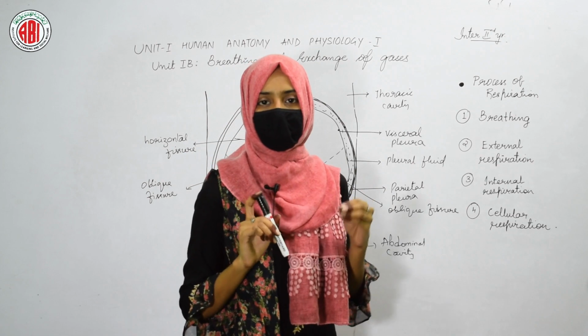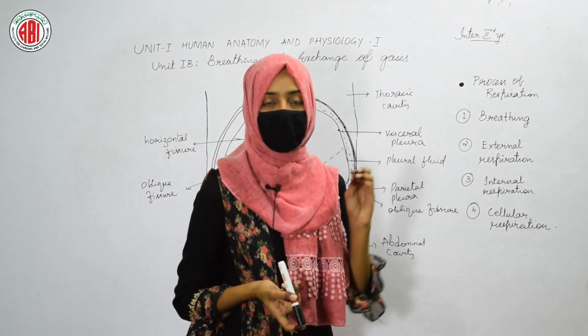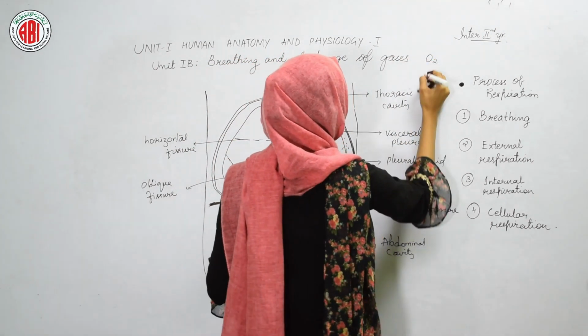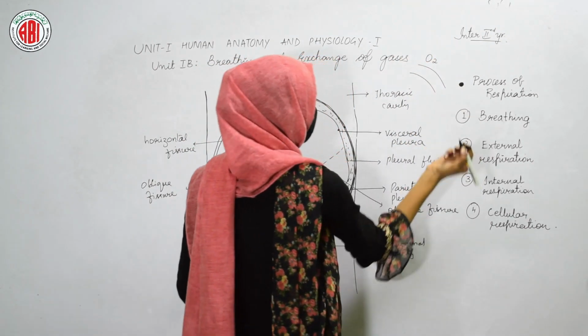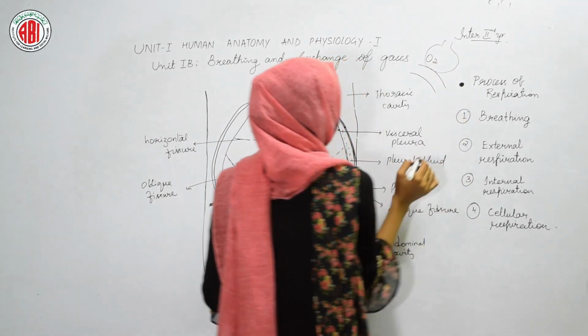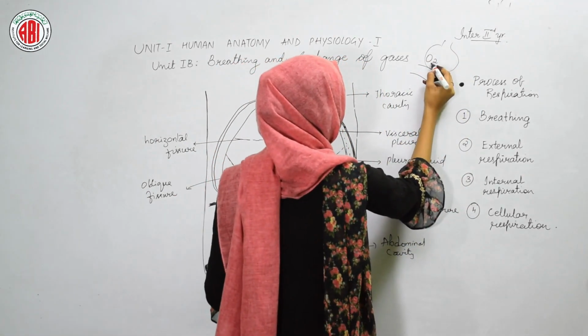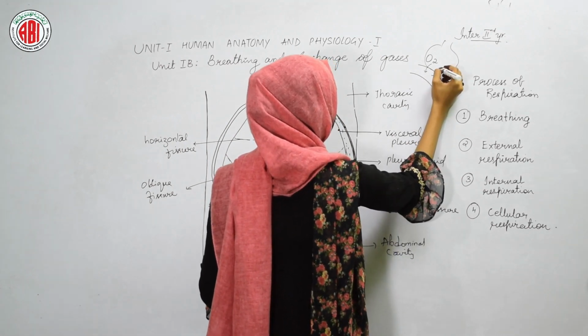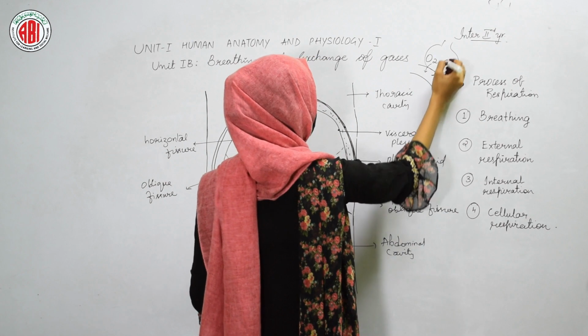Respiration is nothing but the exchange of gases, and after the gaseous exchange, the O2 is present. This one is our blood vessel, or blood capillary we can say, and here this one is the alveoli. So the O2 which is present in the alveoli enters into the blood capillary. Then the CO2 which is present in the blood is taken up by the alveoli.